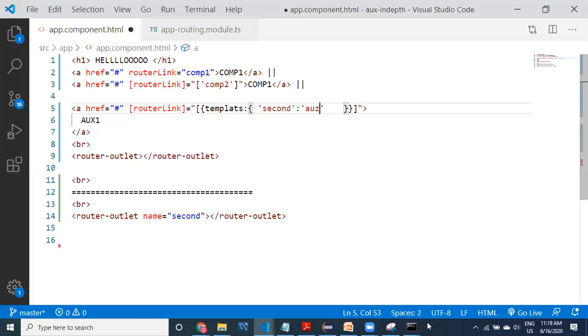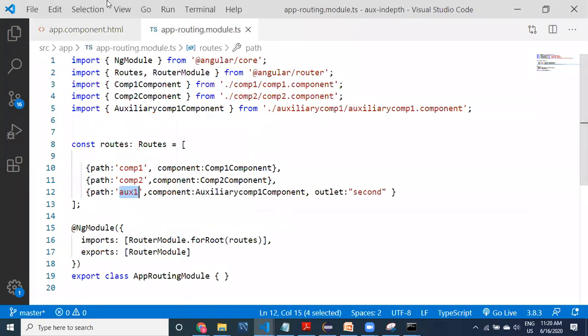AUX1 outlets. Again, I made a spelling mistake. Here I need to take outlets, right? Sorry, not templates. Here you have to take outlets. Remember that, outlets. Generally the key is important. Now you have to provide outlets, not templates. This is going to be the second outlet. AUX1. The path should be AUX1.